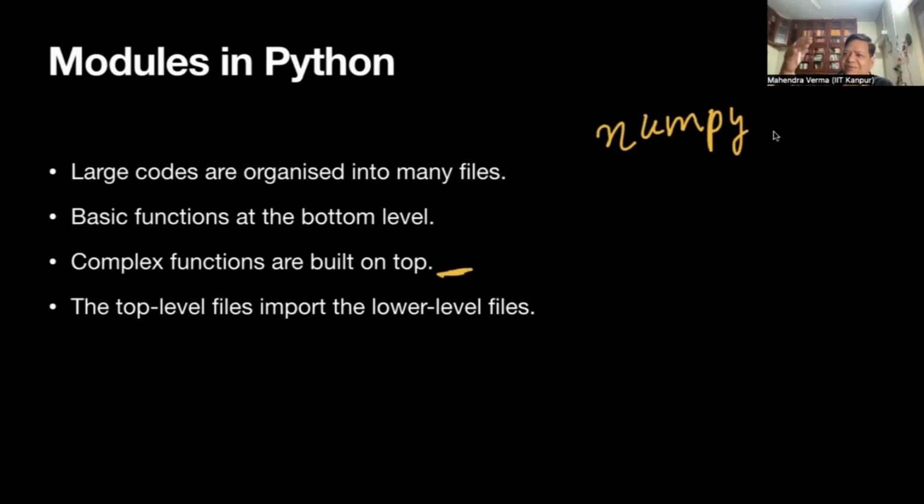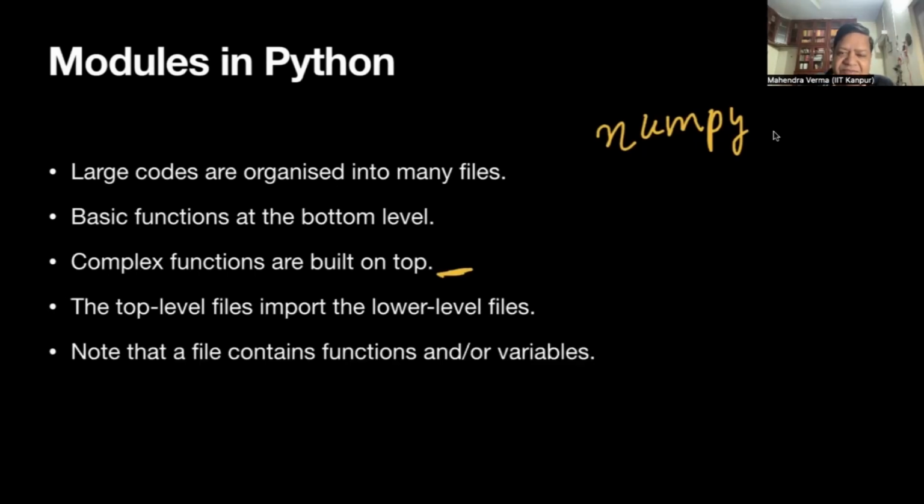File X is imported by Y, and then Y is imported by Z. So there are levels of imports, and that's why I meant hierarchical organization. Note that a file contains functions and variables, and we can import the whole file or import a function of the file. I'm going to show you how to do that in the next couple of slides.